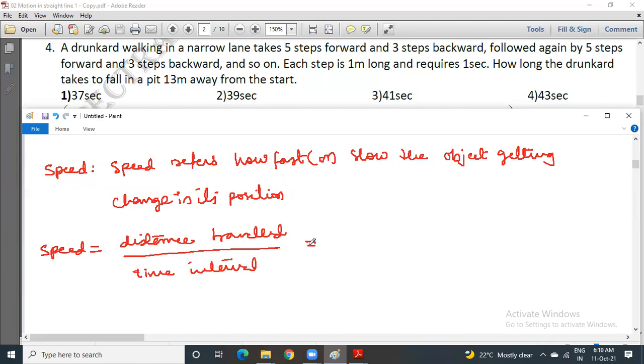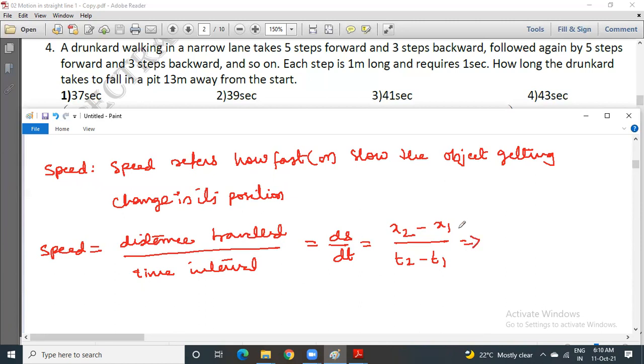So it is ds by dt. You can even write, let us say, the final position of the body is x2, the initial position is x1, irrespective of direction, divided by t2 minus t1. So x1 is its position at t1 seconds of time, x2 is its final position at t2 seconds of time. So it is distance by time.